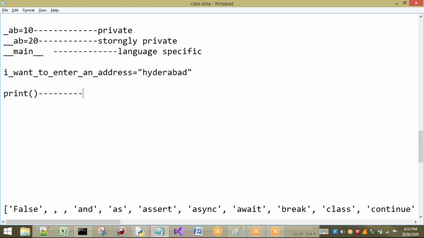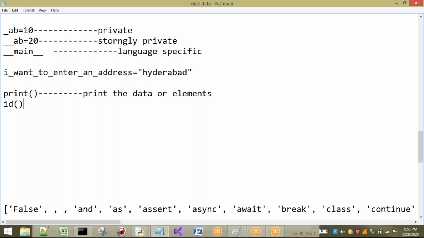Print is used to print the data or elements, any elements that we have passed to that print. That means whatever we have written inside this print, it is going to print that. To print something to the monitor, we are going to use print.